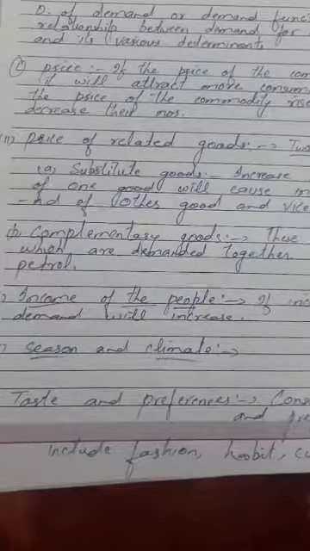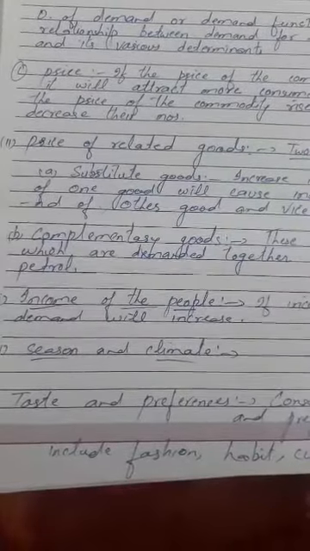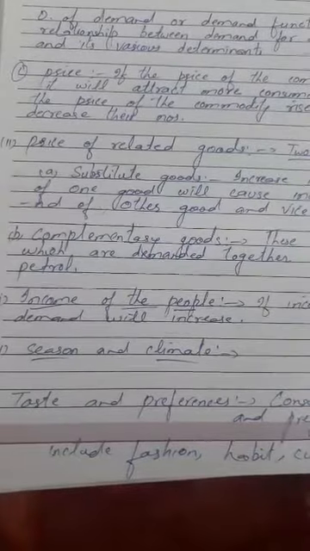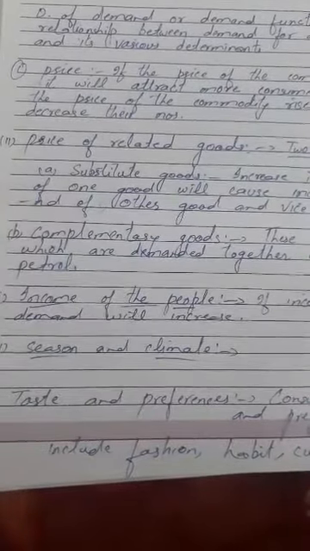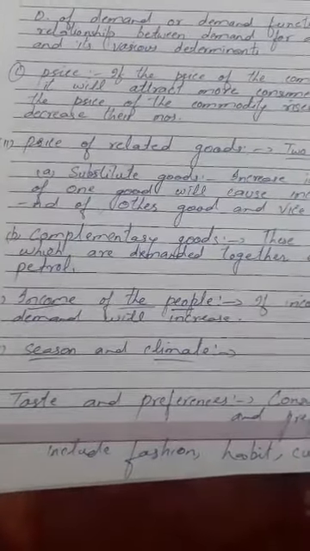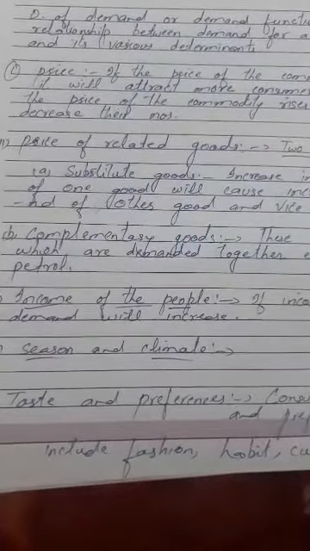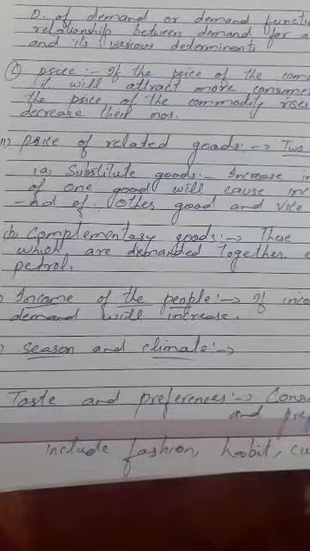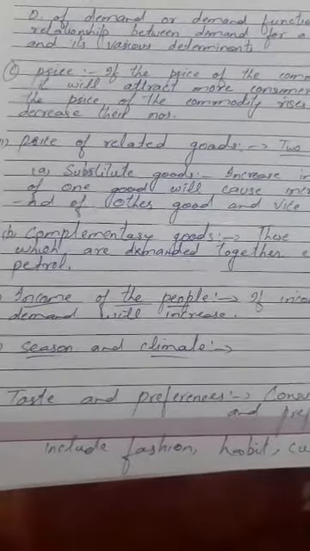First is price. The price of the commodity is an important factor which influences our demand. If the price of the commodity falls, it will attract more consumers, and if the price of the commodity rises, it will restrict their numbers.